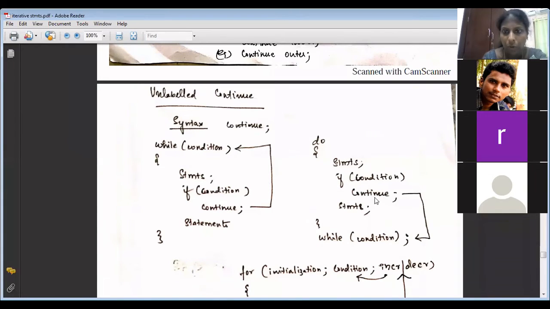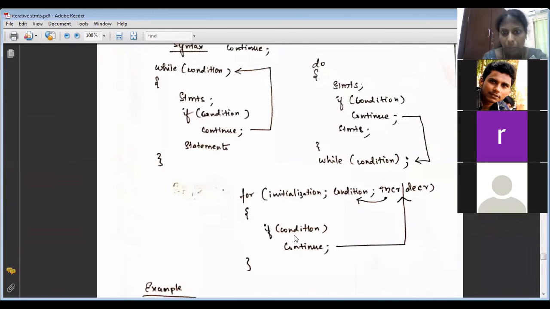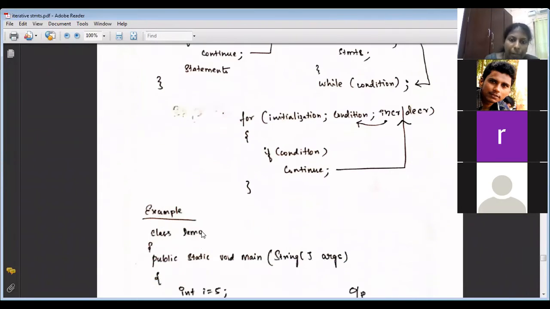Similarly, in do while also, after continue is encountered, it will go to the while condition. Similarly here also, if continue is encountered, where does it go? In a for loop, where does it go? To the increment or decrement operation, then the end condition. Okay, we'll see an example.